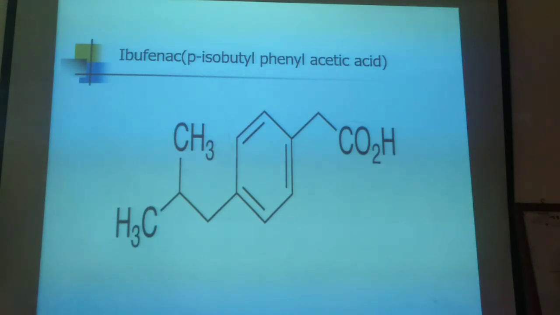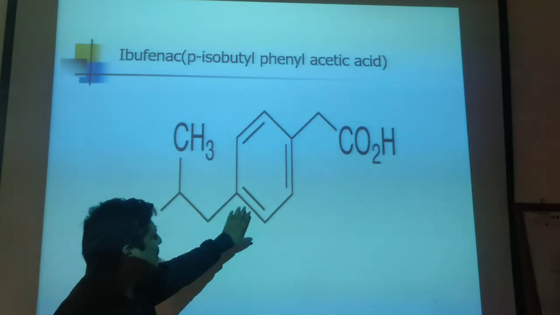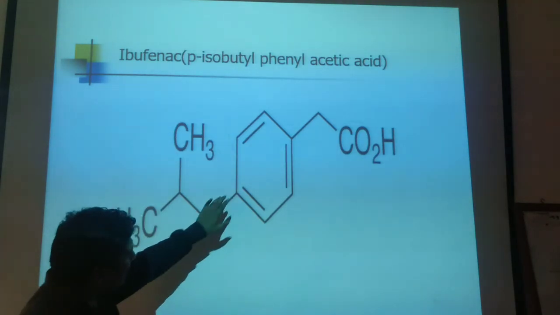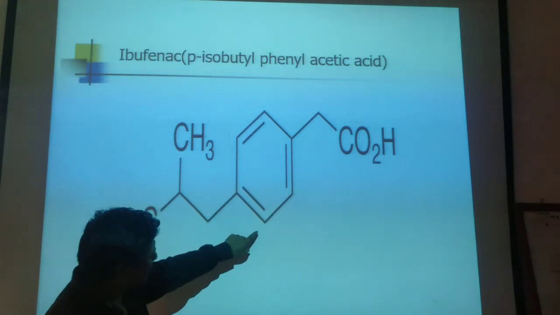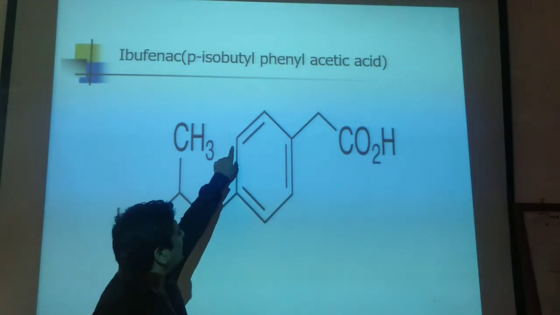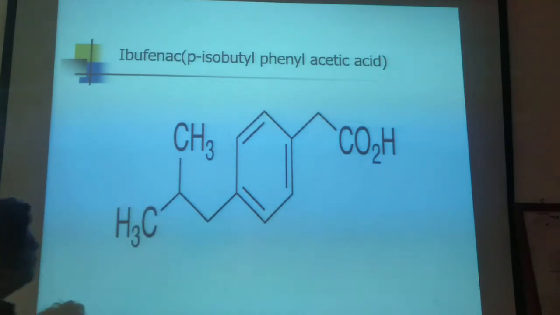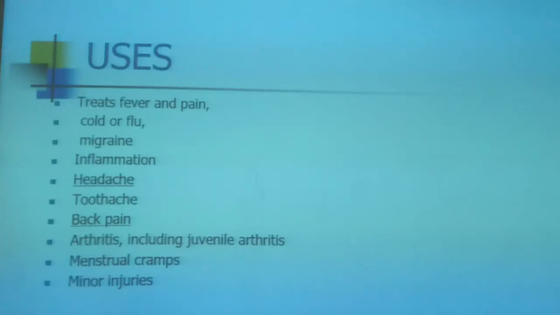Para position is more suitable for structure stability. If that acetic acid group is present adjacent, at the ortho position, that ibuprofen will become less stable. So ortho-isobutyl phenyl acetic acid is less stable as compared to para-isobutyl phenyl acetic acid, which is more stable.